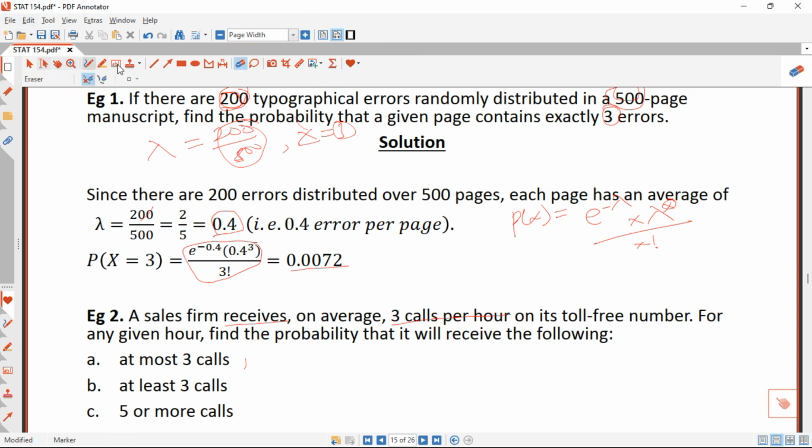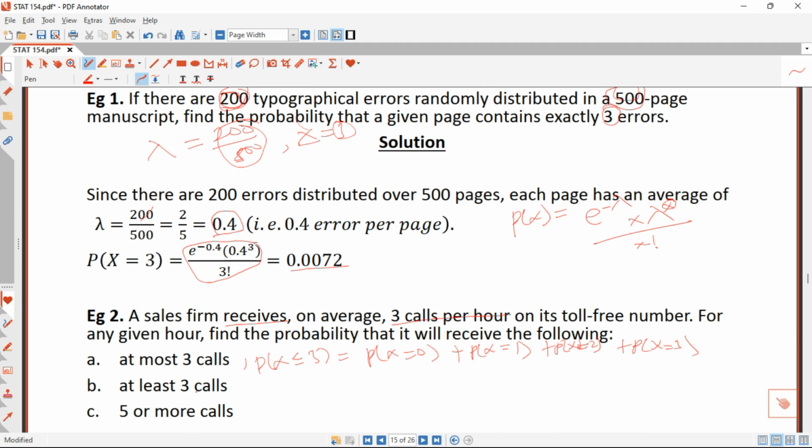So it will be the probability that x is less than or equal to 3, which equals the probability that x is equal to 0, plus the probability that x is equal to 1, plus the probability that x is equal to 2, plus the probability that x is equal to 3.